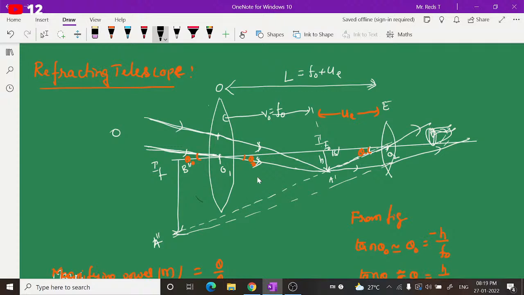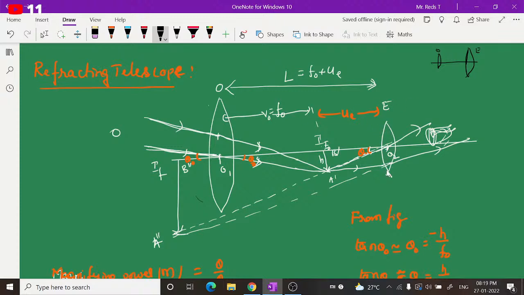If you recollect the compound microscope, we have an objective of smaller focal length and an eyepiece of larger focal length. But here it is in reverse: the objective will be a convex lens of larger focal length and larger aperture, and the eyepiece will be smaller.